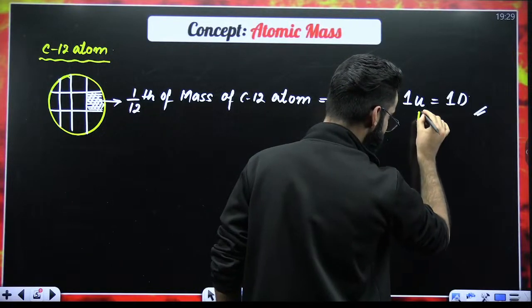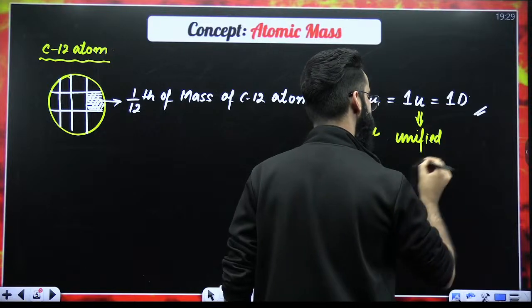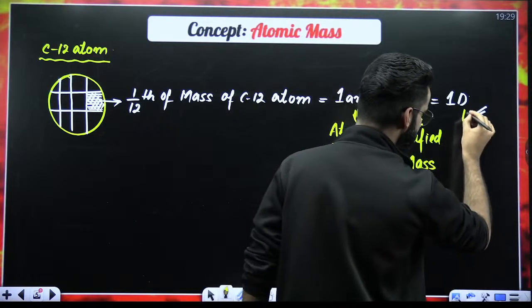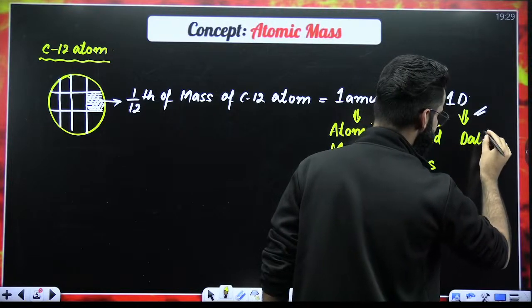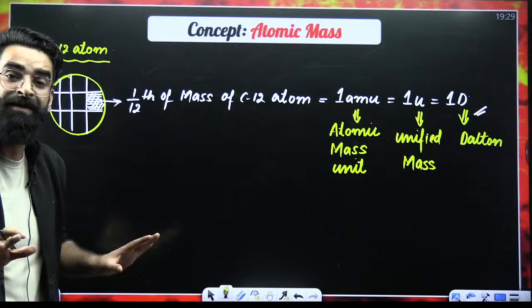This u stands for the unified mass. And this D stands for Dalton.